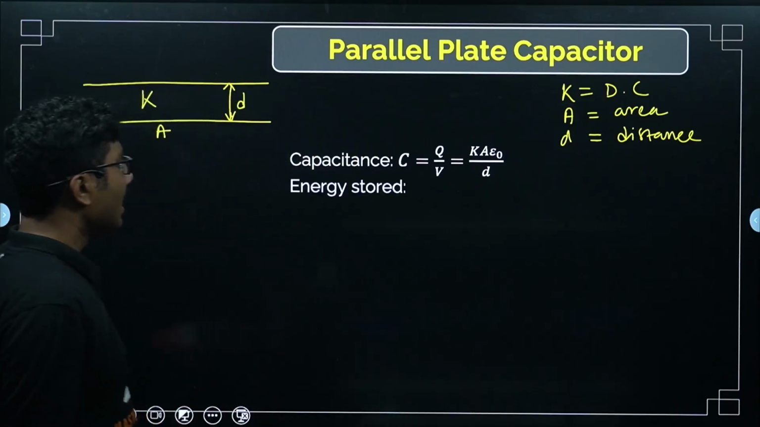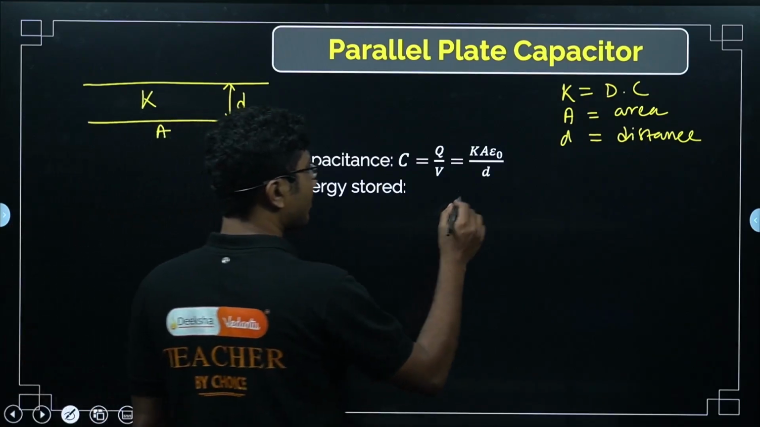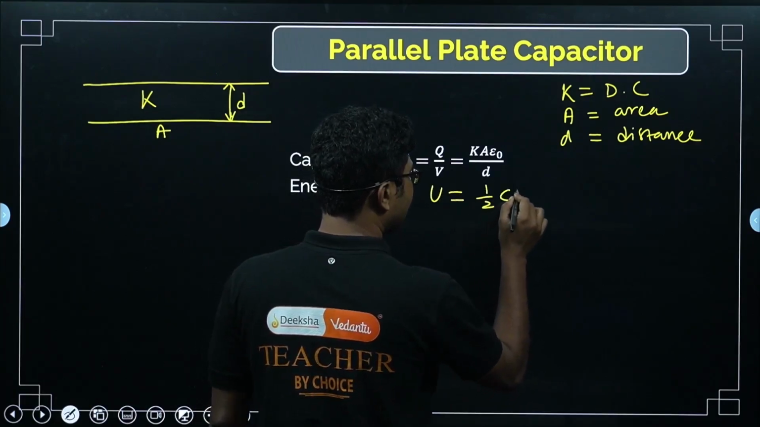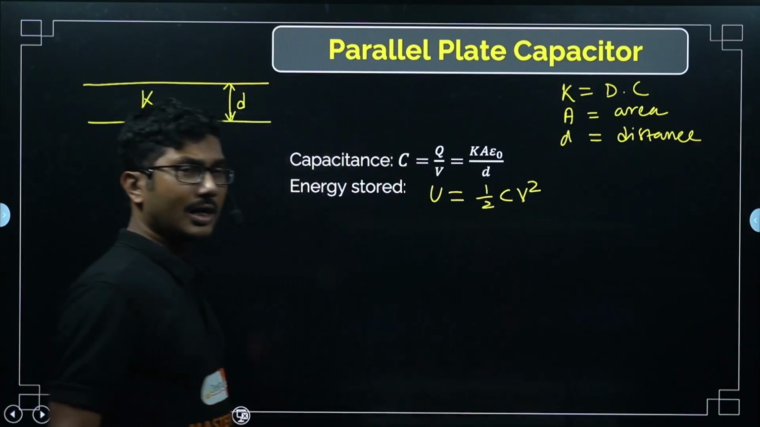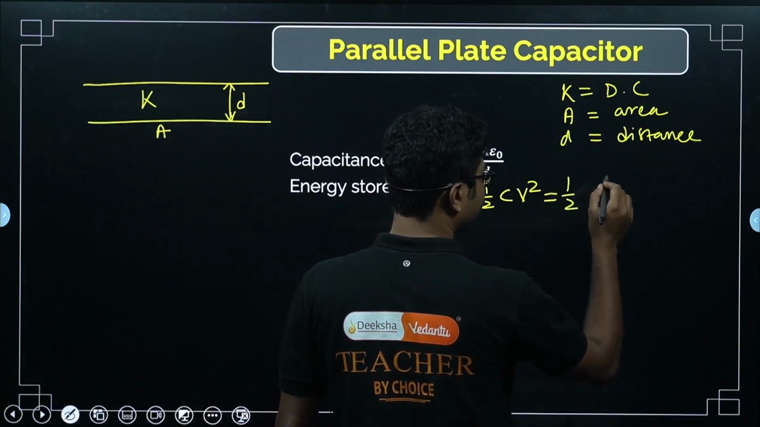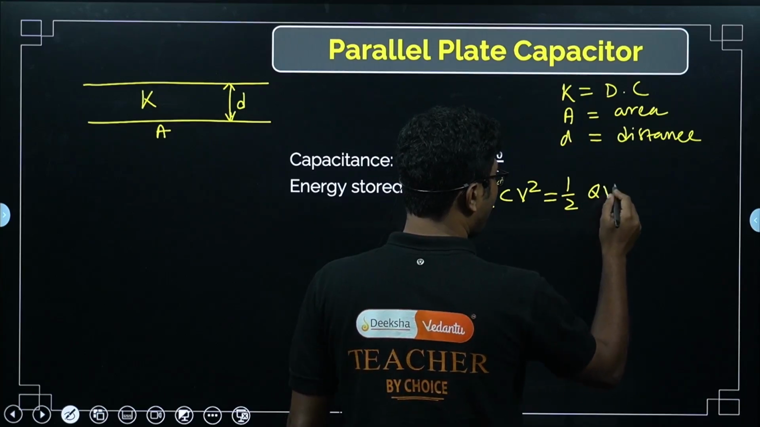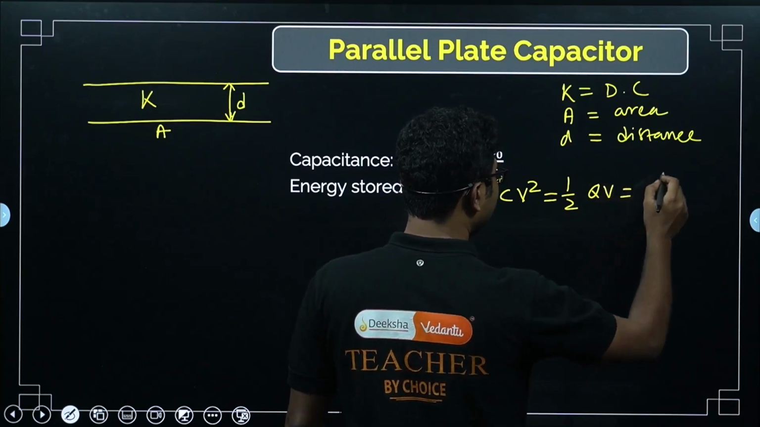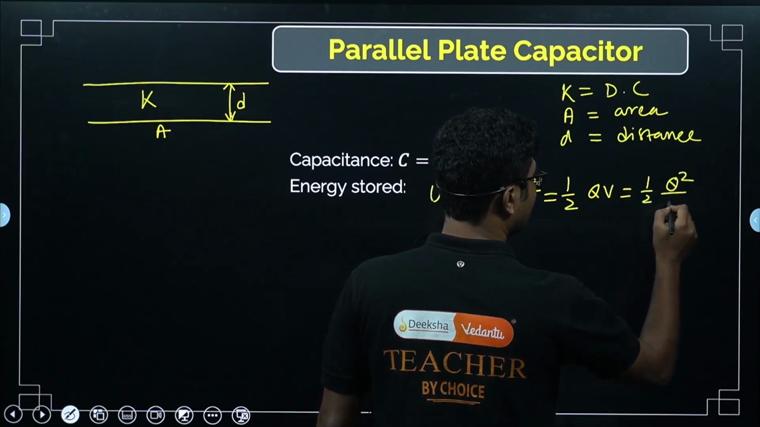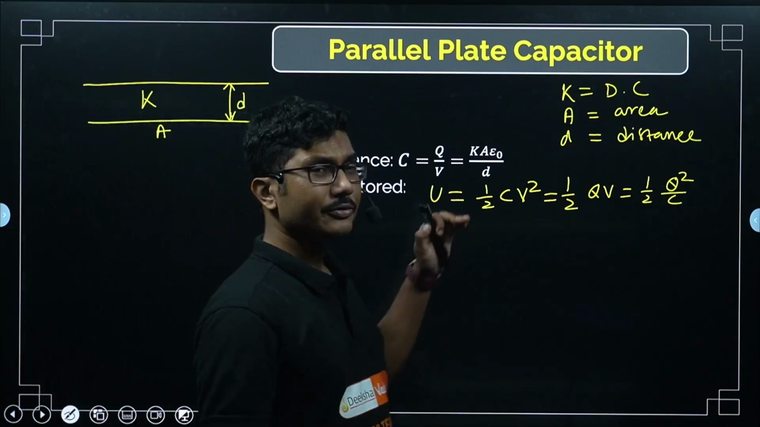Now, let us look into the formula for energy stored. Energy stored is given by U equals half C V square. This is the easiest formula to remember. CV is equal to Q, so it is half Q into V, or you can write this as half Q square by C. That is also okay. These are the 3 formulas that you should remember about energy stored.